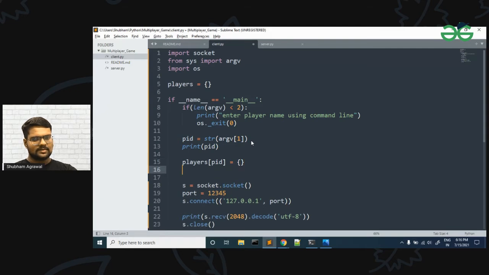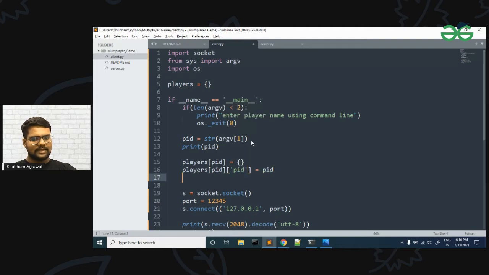In players[PID] we will have one more attribute, that is PID, and in that we will pass the PID. Then we have the X coordinate. So we are having four things here: one is PID, and the second one is X.